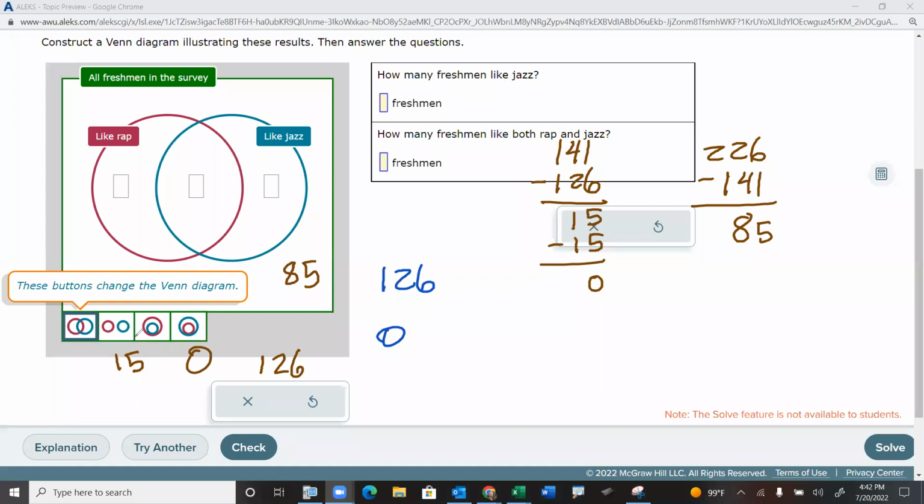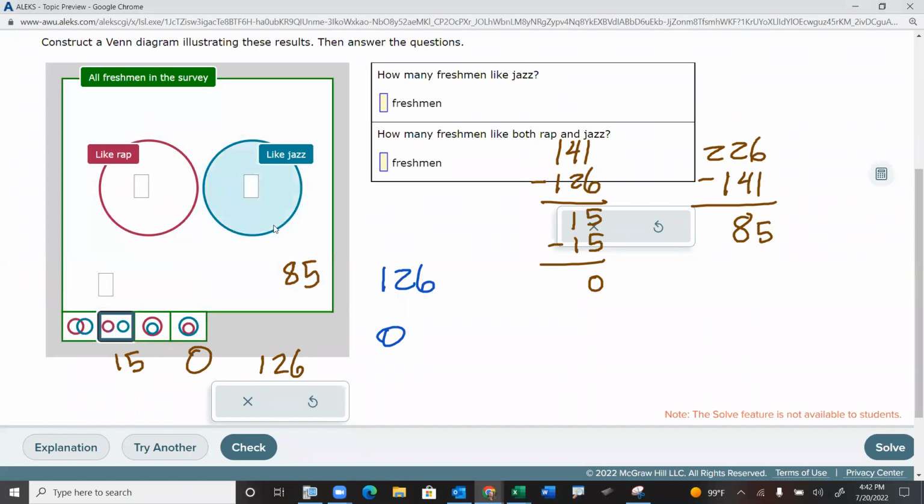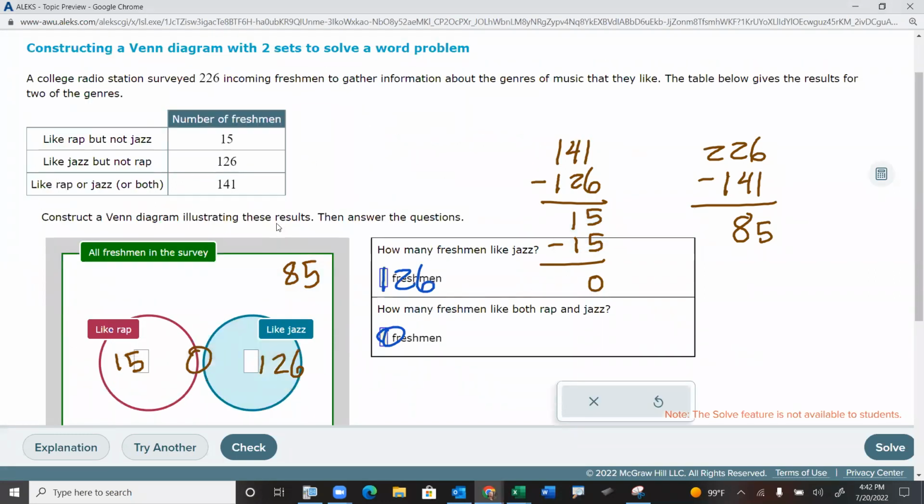We need to have them separate, to show that the two groups have nothing in common. Then we would say 15 here, 126 here, 85 here, and you don't have to include the 0. So yeah, you need to do that. And that'll do it for now.